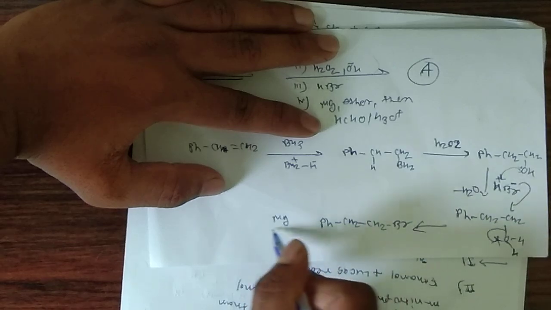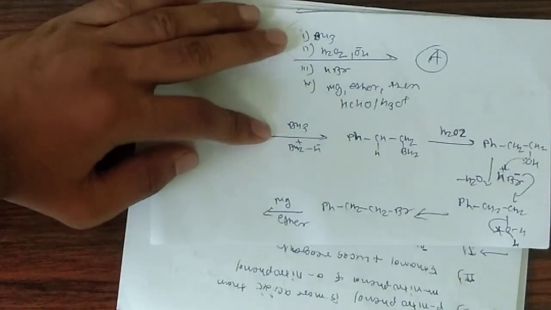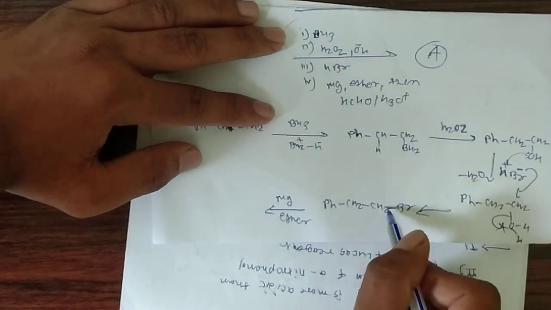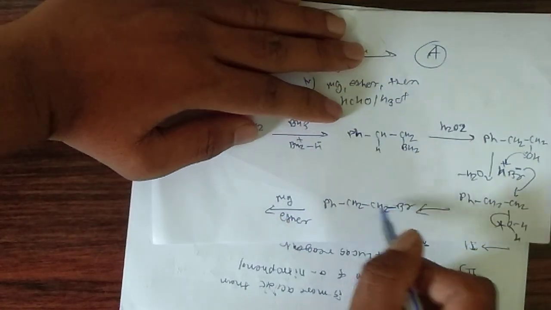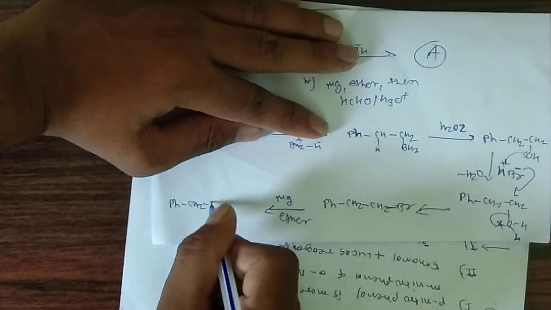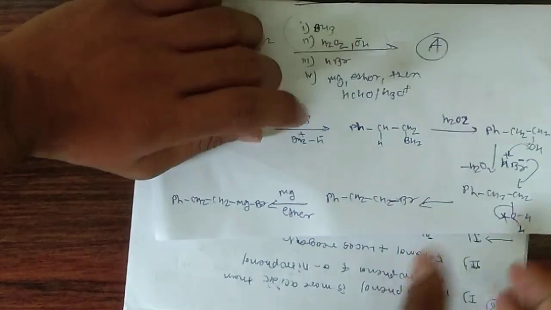Now what is the next reagent? Magnesium in dry ether. What will happen? Insertion of magnesium into the alkyl halide, meaning insertion between the carbon and bromine. So the product is Ph CH2 CH2 MgBr.